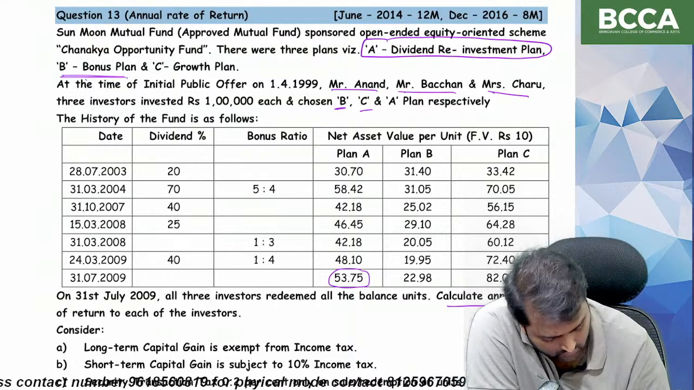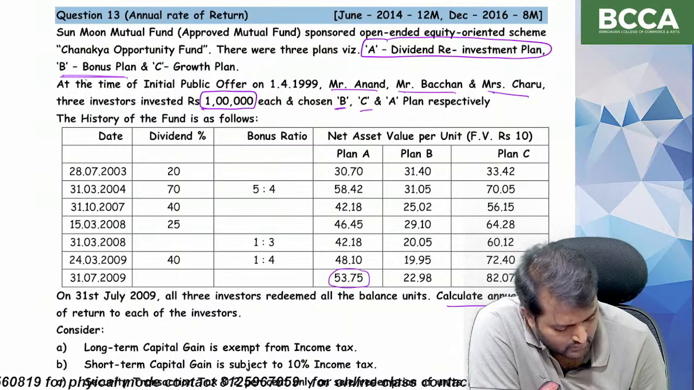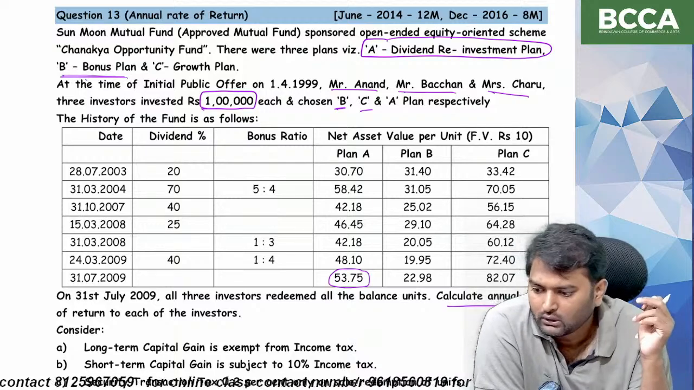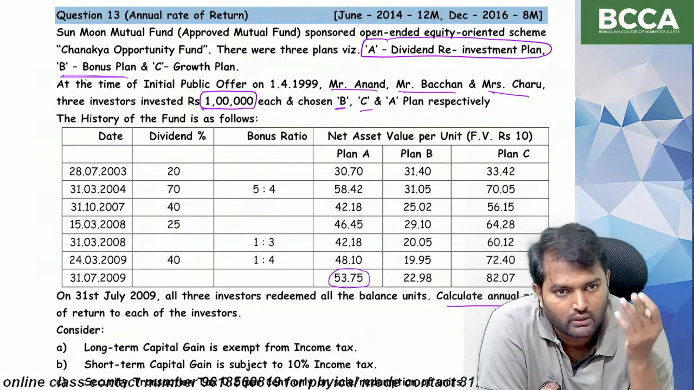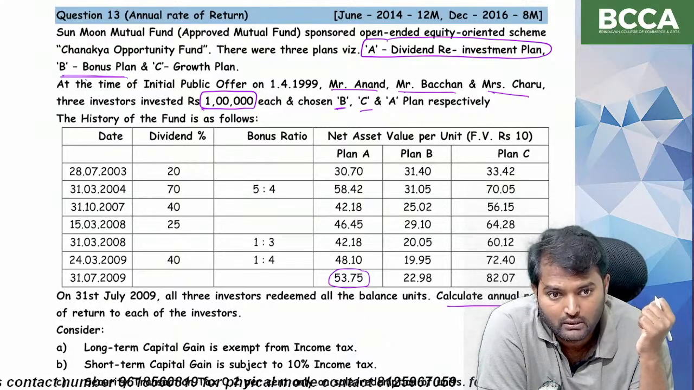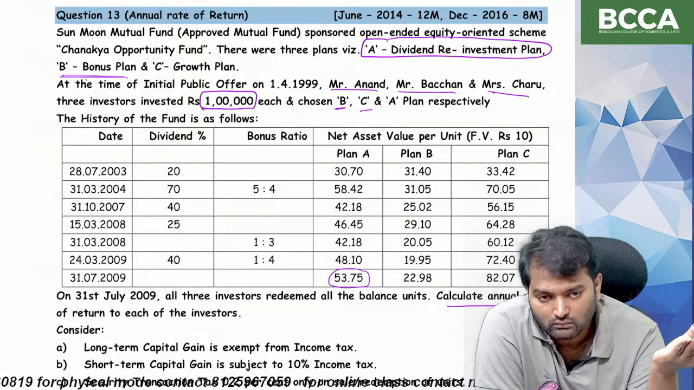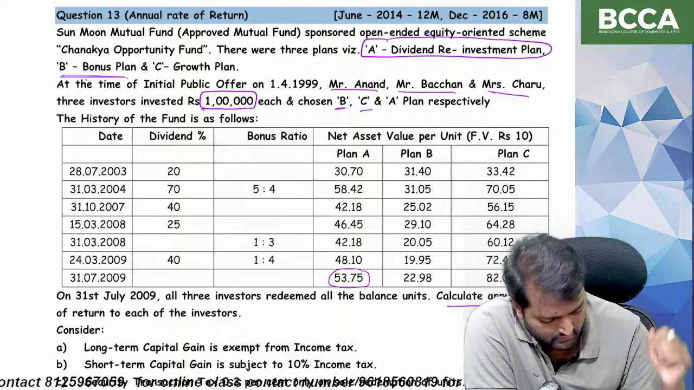NAV naught. So they have invested 1 lakh rupees. Nothing has been mentioned in the question. So that's why we assume the issue is made at face value, that is 10 rupees. So NAV at the beginning is equal to 10 rupees. What about dividend? The dividend is not received. Dividend is reinvested.